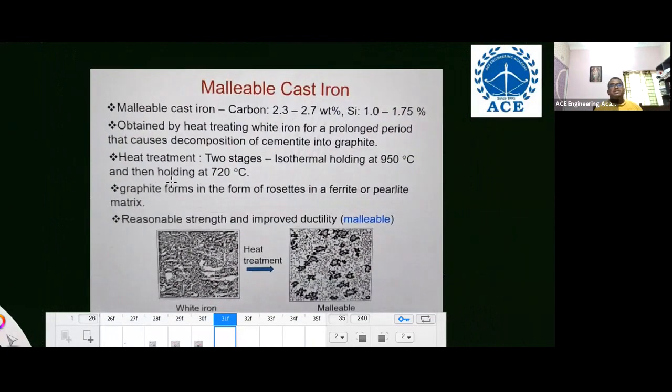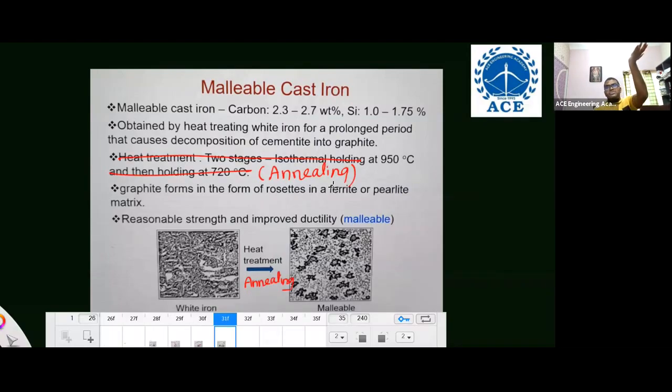Listen carefully. Malleable cast iron is produced from white cast iron by applying an annealing heat treatment process. Don't leave all these things, just remember the annealing process. Malleable cast iron is produced from white cast iron by applying annealing heat treatment. Annealing heat treatment is what, you know?